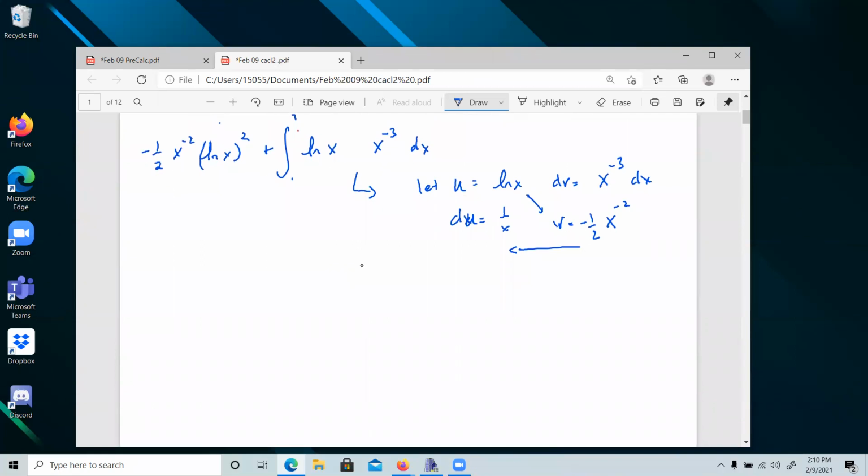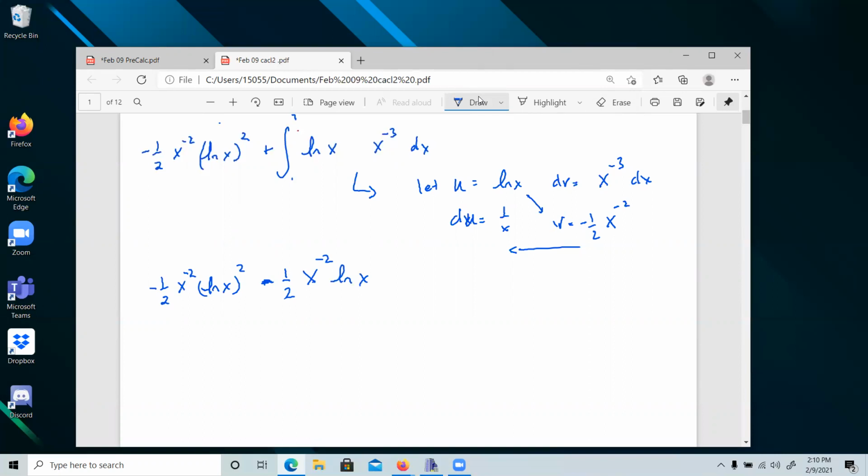So let's remember this part. We've got negative 1/2 x to the negative 2 natural log x squared plus, and now we've got uv. So this is actually a minus, right? Minus 1/2 x to the negative 2 ln x.